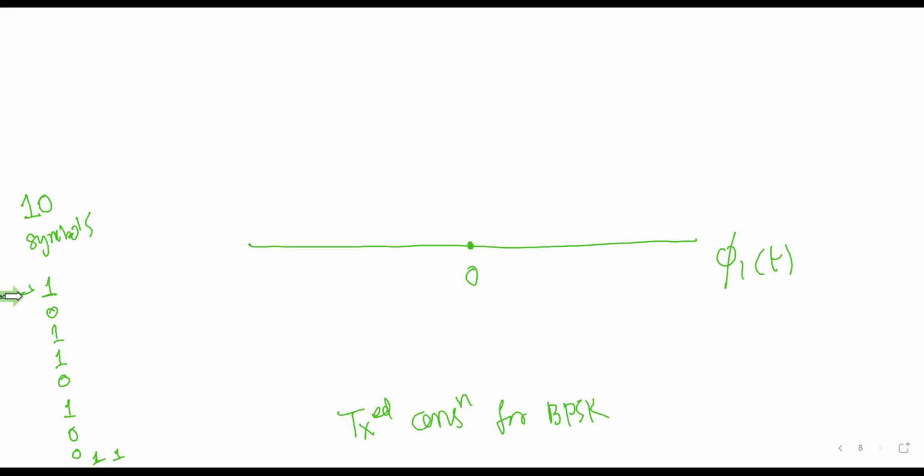Binary 1 is transmitted. So what will we do when binary 1 is transmitted? Which constellation point, what energy will you transmit? Positive root over ES. A positive energy you will transmit. So the positive energy value is fixed. Let's say the positive energy is somewhere here, and I call that positive energy root over ES. For the first symbol, we are transmitting this particular value, which is mentioned by a cross mark, isn't it?